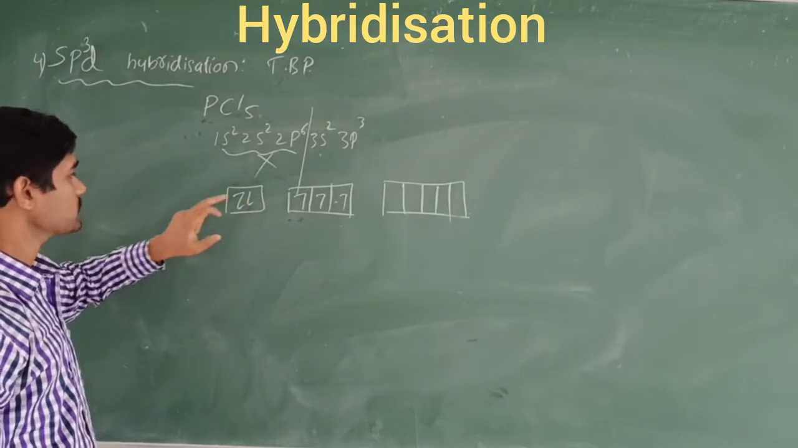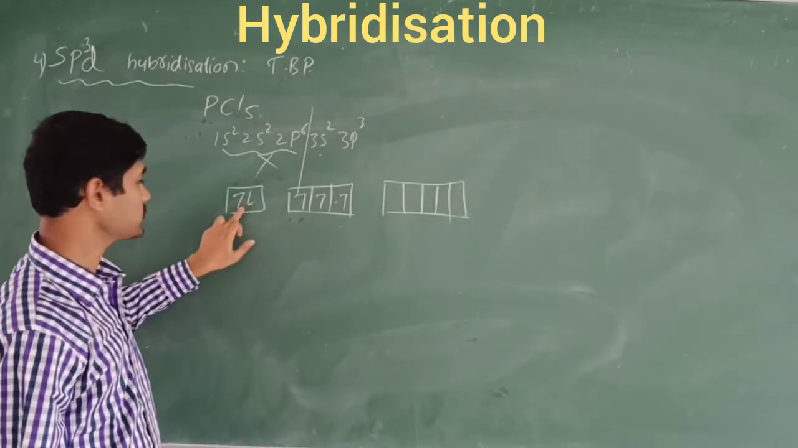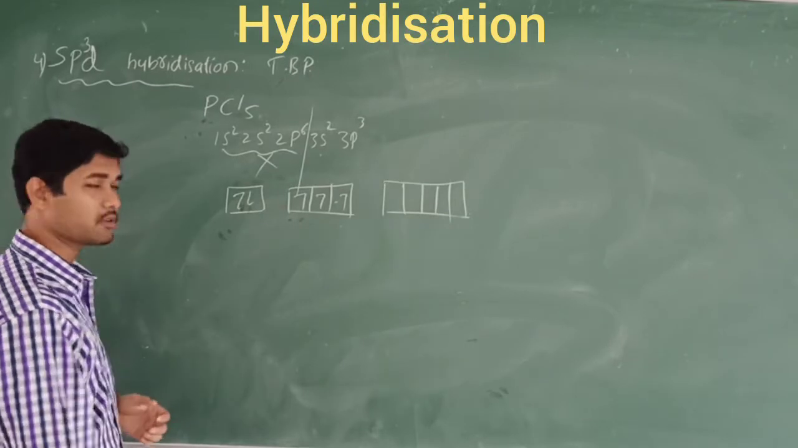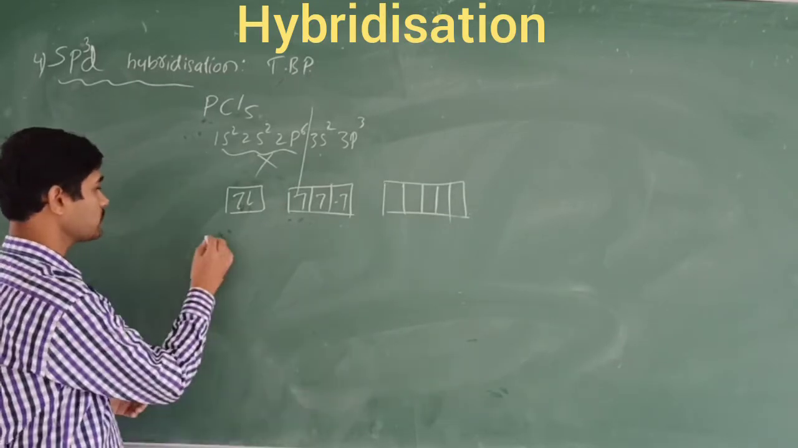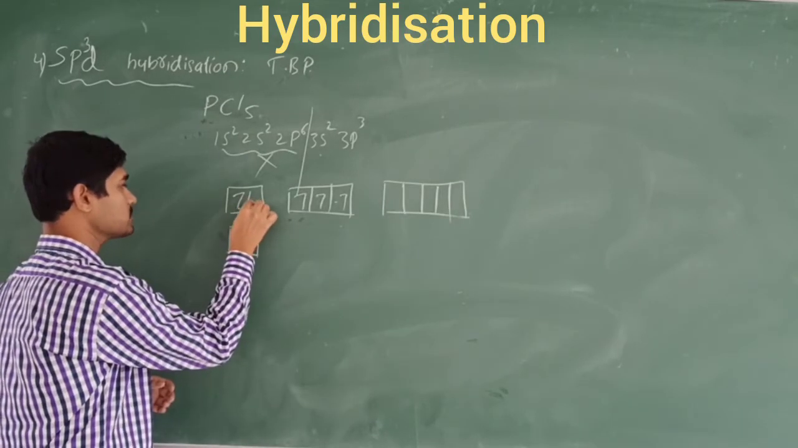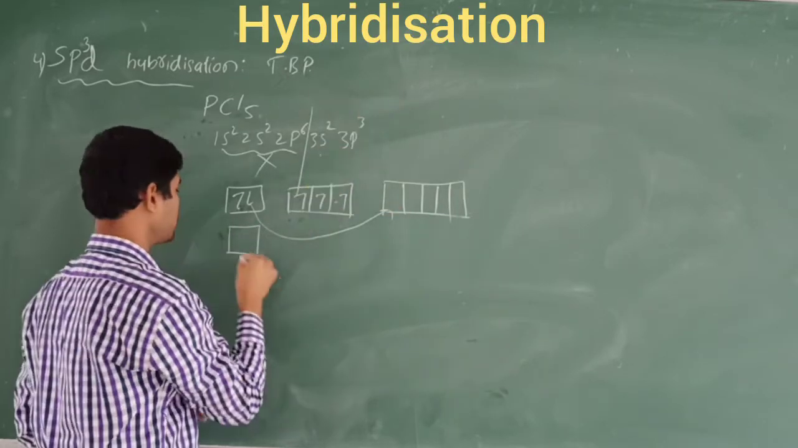But what about this one? In order to make 5 bonds with the chlorine atoms, it requires 5 unpaired electrons. So that's why we are going to give energy for this one. Now the excitation state of this phosphorus continues. One of the electrons from this orbital moves towards the next vacant orbital like this.